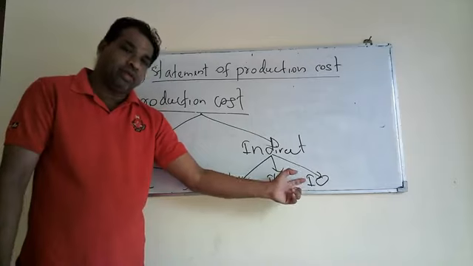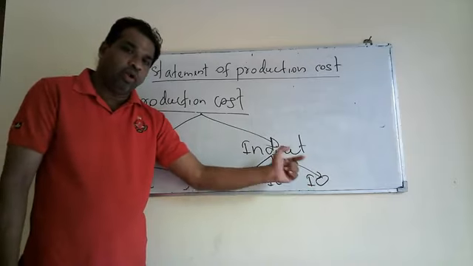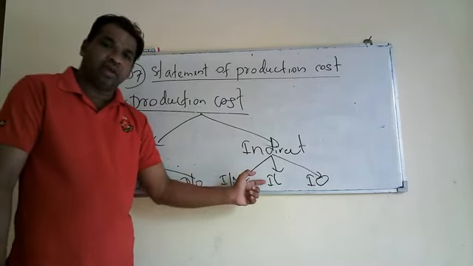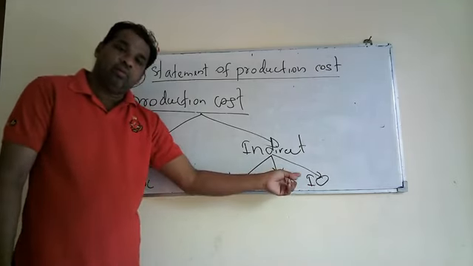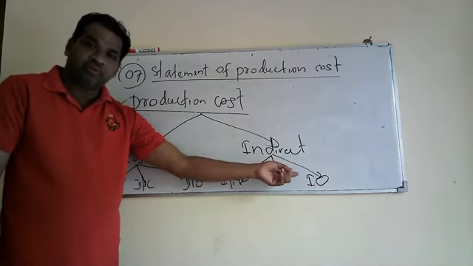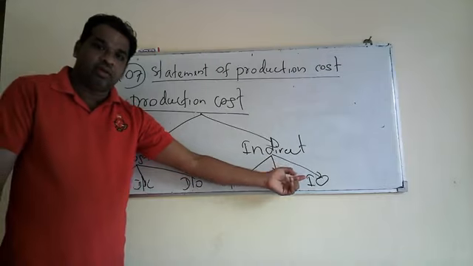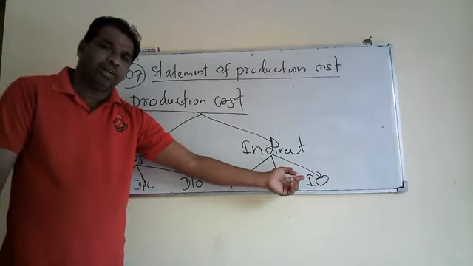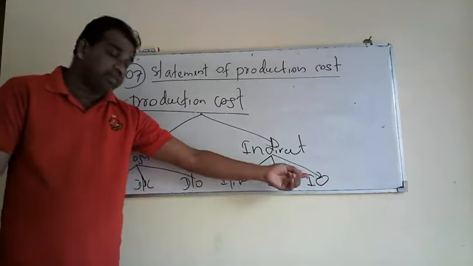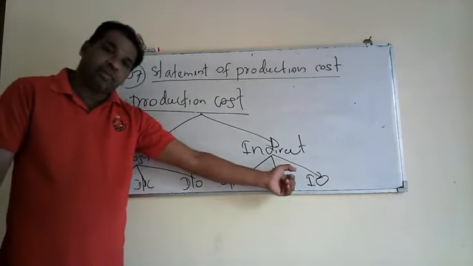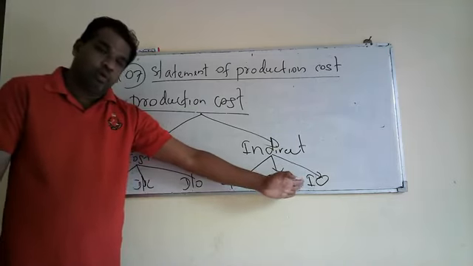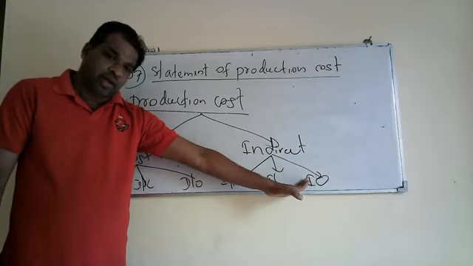Then we come to the final element, indirect other cost, that means overheads. All the overheads other than indirect material cost and indirect labor cost are called indirect other cost. For example, in the factory, we have factory maintenance cost, machine repair cost, and depreciation of factory machines, rent expenses, and factory insurance expenses, which come under indirect other costs.